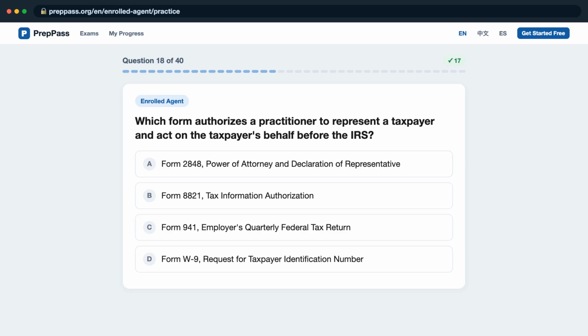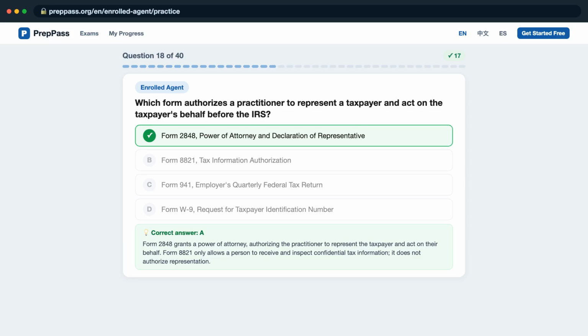D, Form W-9, Request for Taxpayer Identification Number? The correct answer is A. Form 2848 grants a power of attorney, authorizing the practitioner to represent the taxpayer and act on their behalf. Form 8821 only allows a person to receive and inspect confidential tax information. It does not authorize representation.